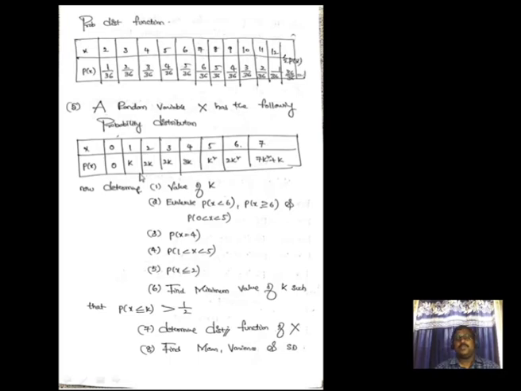So next, fifth problem. This is a very important problem. Many times he has given it in the exam. So here he has given a distribution function and he has asked for all these values. First of all, find the value of k, and evaluate p of x less than 6, x greater than or equal to 6, p of 0 less than x less than 5, and p of x equal to 4, 1 less than x less than 5, x less than or equal to 2, and find the minimum value of k such that p of x less than or equal to k is greater than 1 by 2, and determine the distribution function, find the mean, variance, and standard deviation. So these are all he has asked.